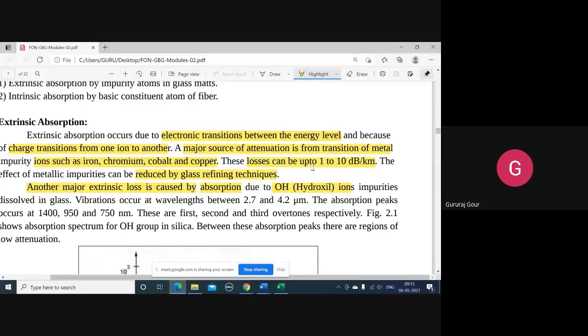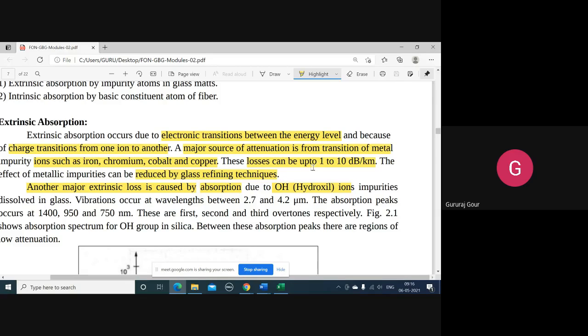Moreover, various combinations of the silica compounds like germanium, boron, silicon dioxide, or nitride are used in different combinations to achieve different refractive indices to support different types of modes, maybe in the core or cladding. So because of this variety of composition, we'll come across two kinds of things here.